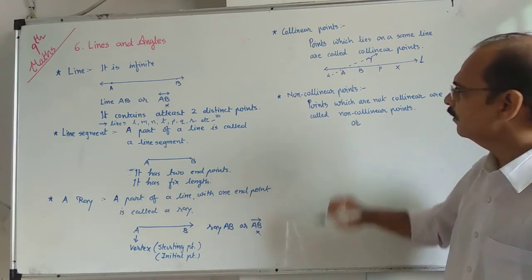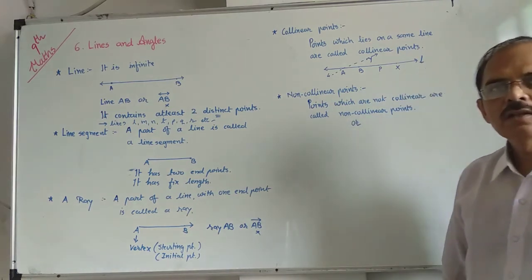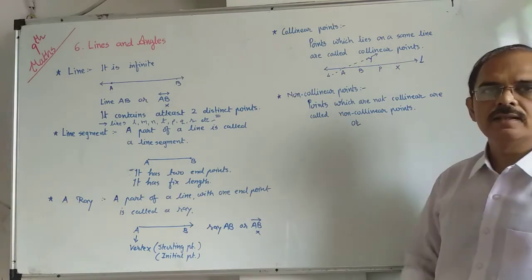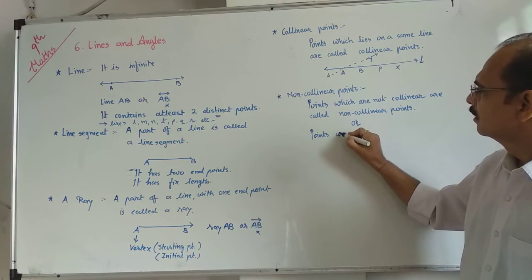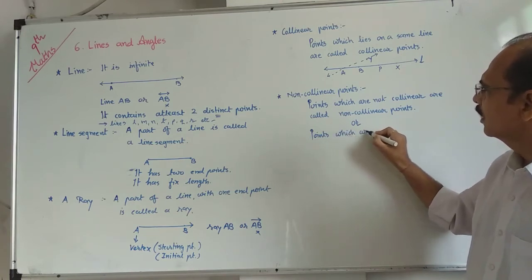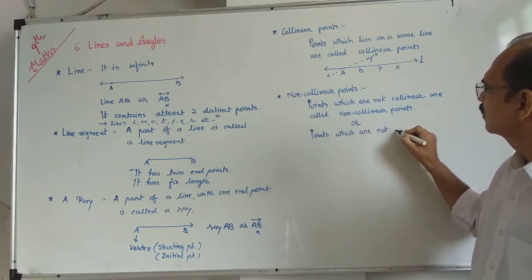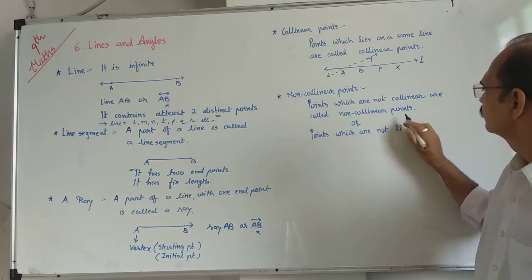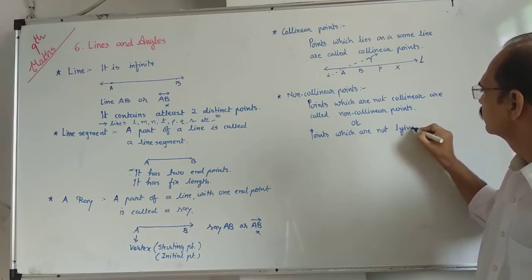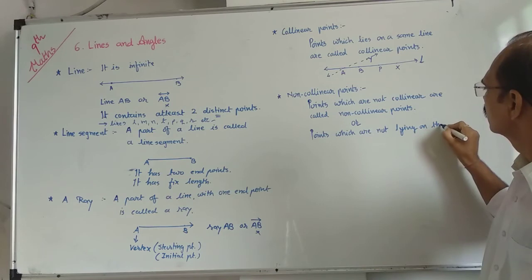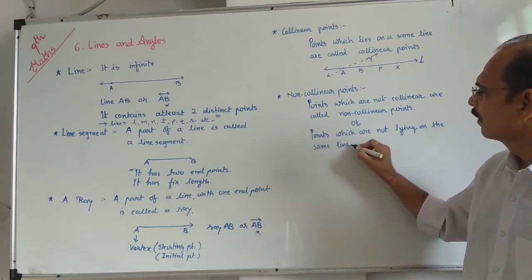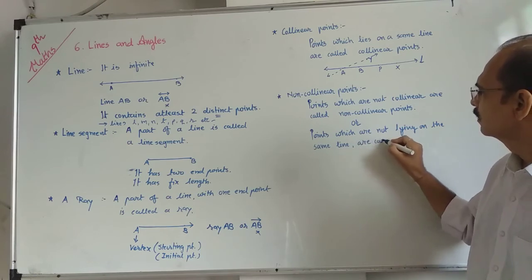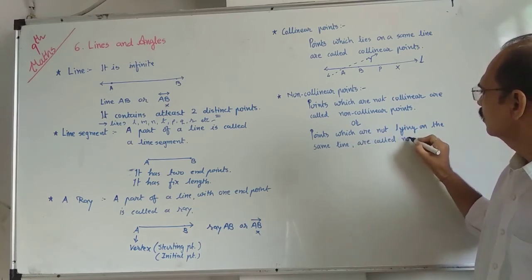Or in another language, the points which are not lying on the same line are called non-collinear points.